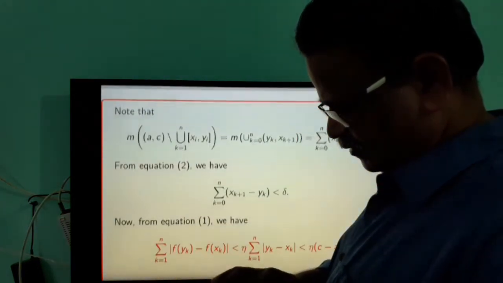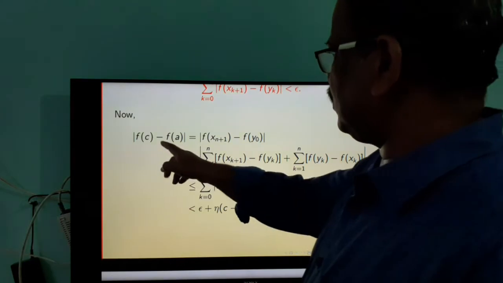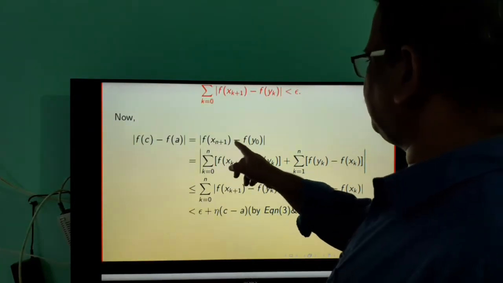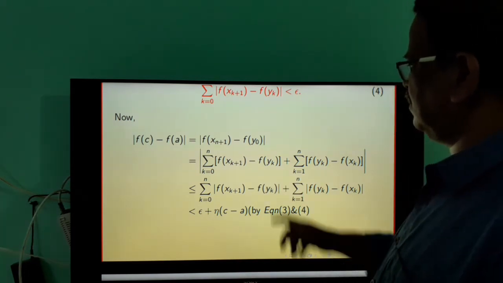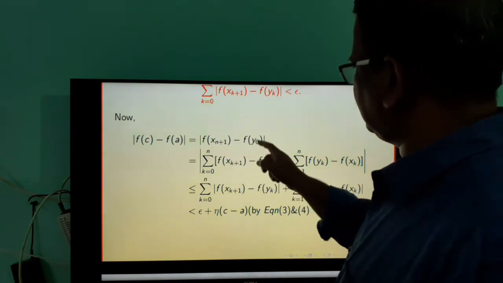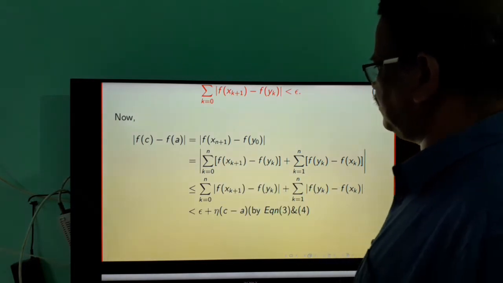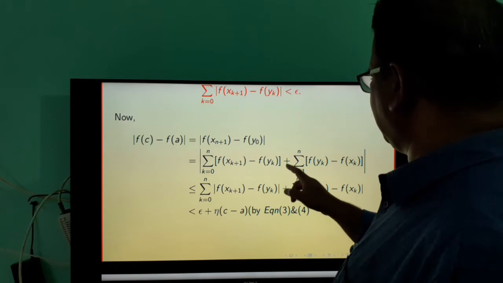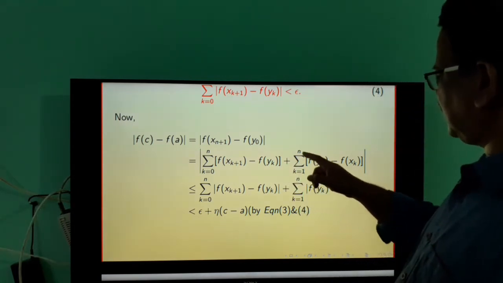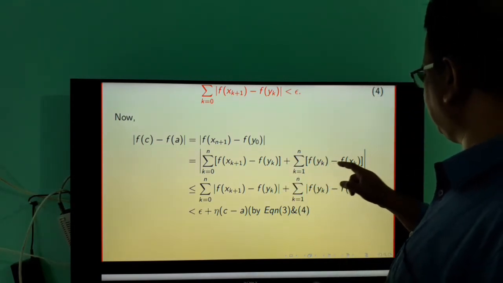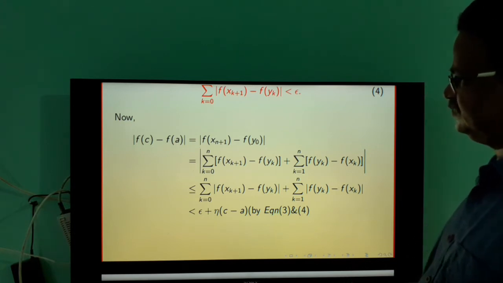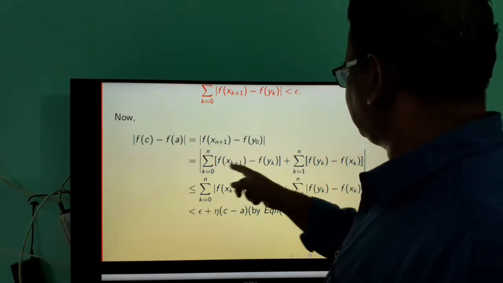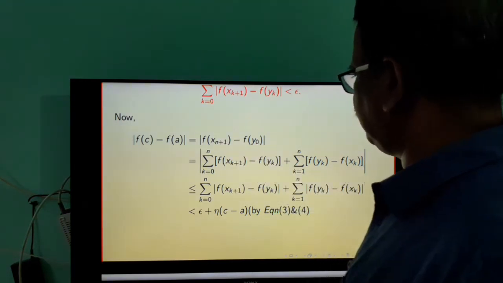So we can write modulus of fc minus fa is equal to f of xn plus 1 minus f of y0. But this term can be written as summation k equal to 0 to n f of sk plus 1 minus f of yk plus summation k equal to 1 to n f of yk minus f of sk. All other terms will cancel. If we simplify this, we get f of xn plus 1 minus f of y0.